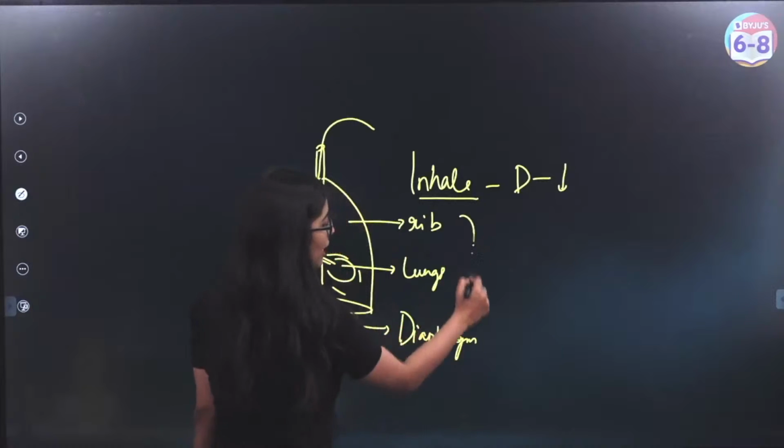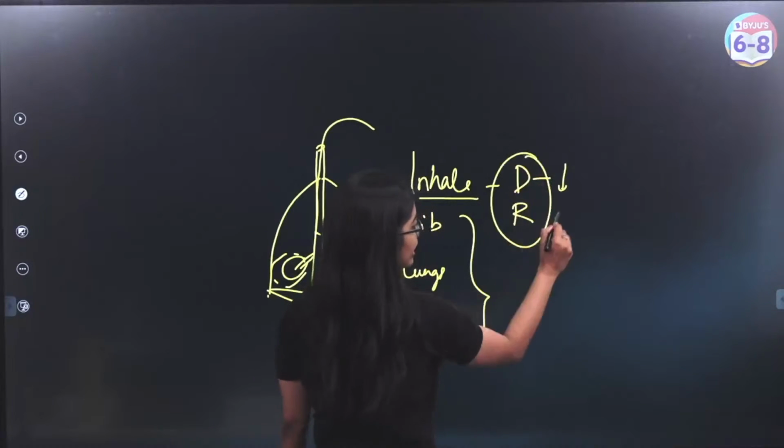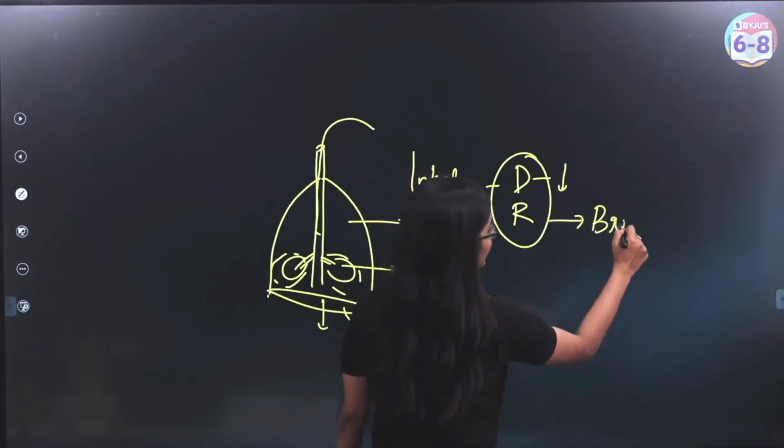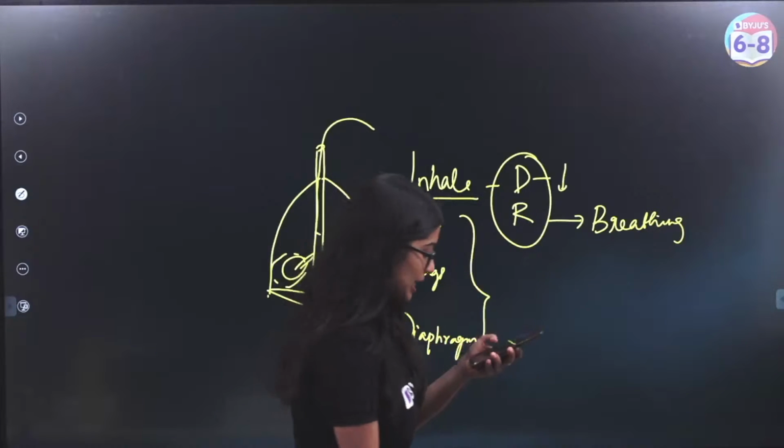And we know that they are all parts of the respiratory system. And we know that the diaphragm and rib cage mainly have a key role to help in breathing, which is why the correct answer is option B.